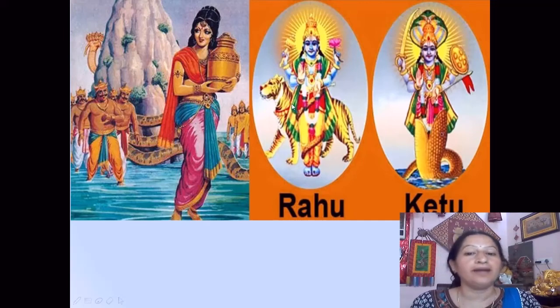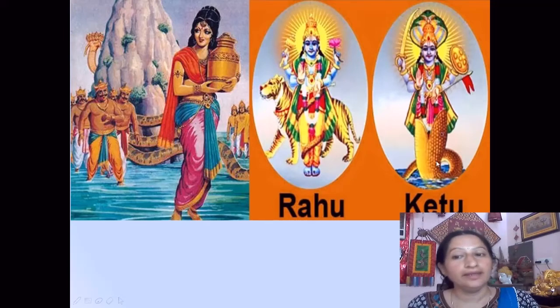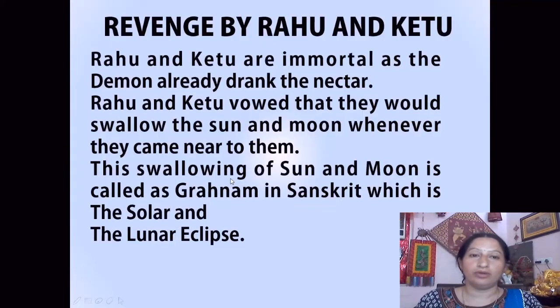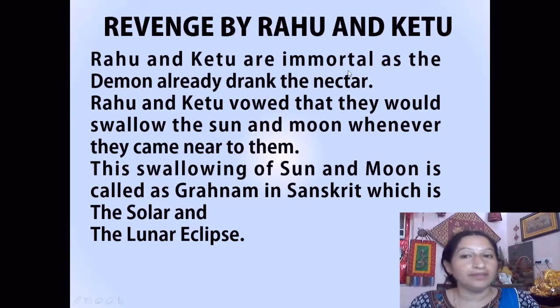So the head part became the Rahu and the tail part became the Ketu. So this story goes on in Indian mythology. Revenge was taken by Rahu and Ketu, who had become immortal as the demon had already drunk the nectar. So they vowed that they would swallow the sun and moon whenever they come near to them.